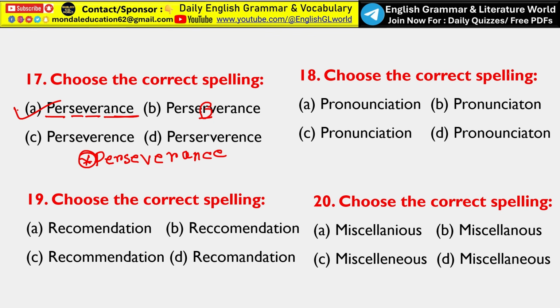Next, choose the correct spelling, that is pronunciation. Now this one is very, very important. So actually the correct spelling of the word pronunciation is P-R-O-N-U-N-C-I-A-T-I-O-N. But some of you say that no, that is totally wrong, because that is pronounce. But if you say pro-noun-ciation, that is totally wrong. Not pronounciation, pronunciation. Okay, so here look, pronoun is given, so that is wrong.